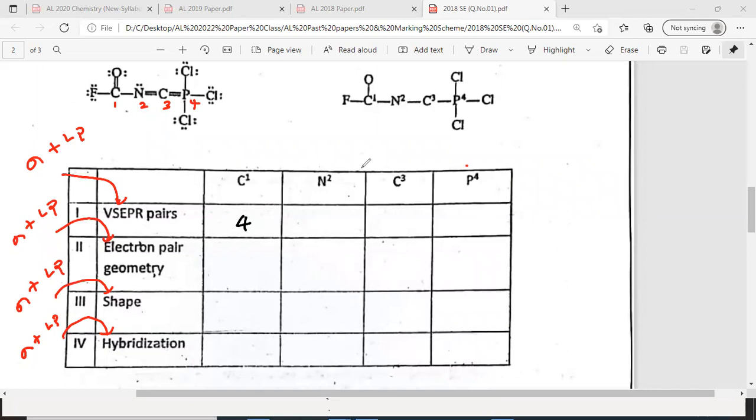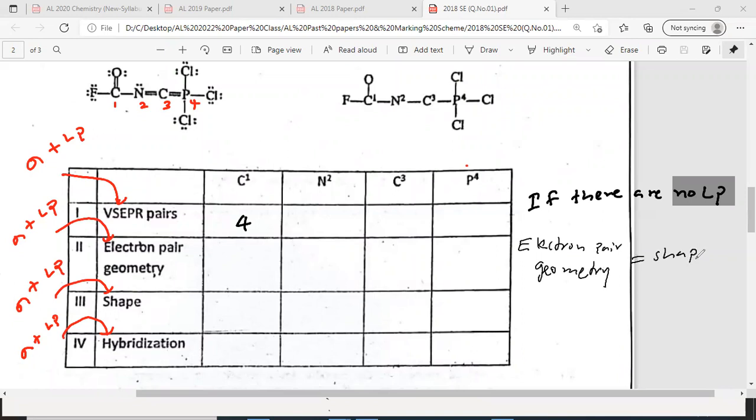If there are no lone pairs, electron pair geometry is equal to the molecular geometry, the shape. Please write that: if there are no LP, electron pair geometry equals shape. Is that clear?